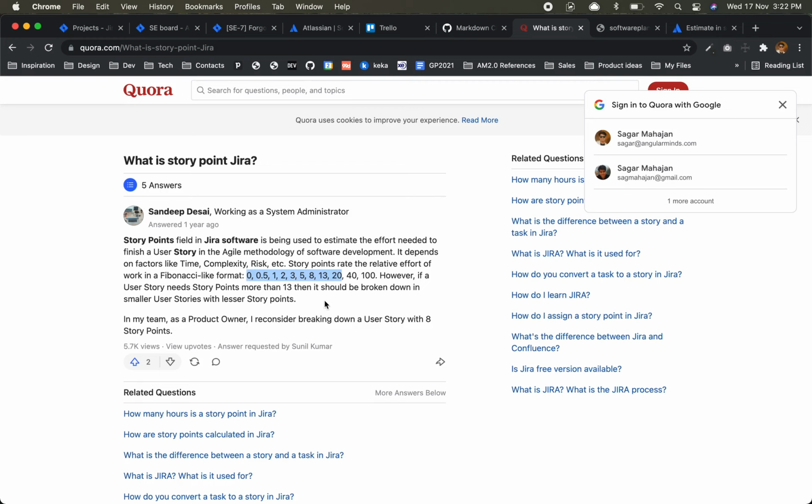Because it is an estimate, we are not giving time or anything. Let's suppose when you start working on the project and a developer has given me the estimate of one story point, over a period of time you get that confidence. That means he will complete two to three tasks with story point one in a day. That's how, as I was saying, you understand your team's velocity: you start to understand how much they can complete.